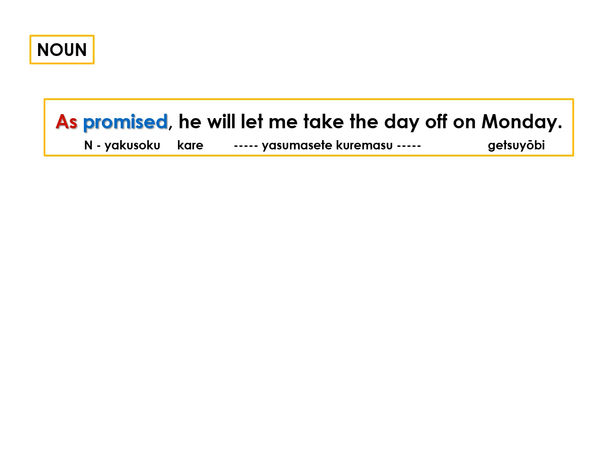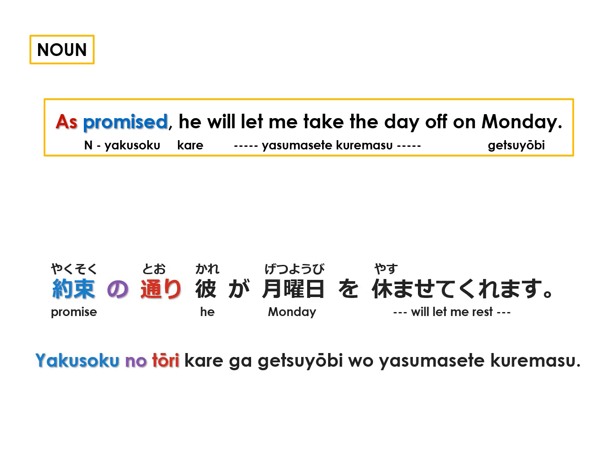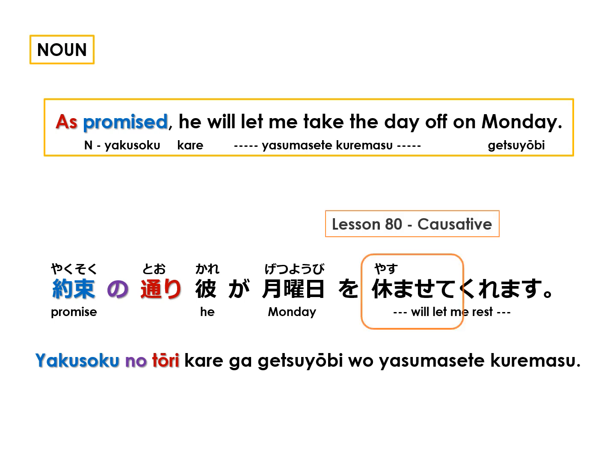To promise is 約束する. But for this example, let's use the noun part, promise, 約束. As promised becomes 約束の通り. And so the whole sentence becomes 約束の通り、彼が月曜日を休ませてくれます。 休ませる is the causative form of 休む, and it means to let rest. You can review the causative conjugation in lesson 80.